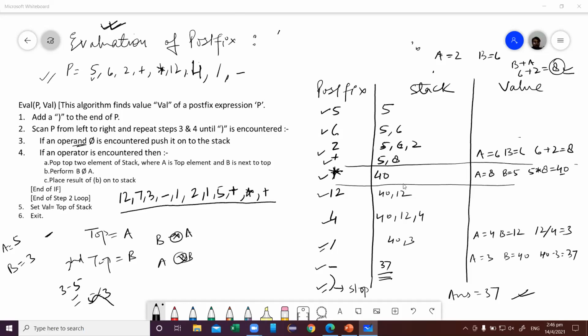Yes. Okay. And remember, whenever this question comes in exam, in any exam, whether internal or external, you have to solve this question using a stack only. Okay. It is not that you directly write the answer. You have to show the complete process. So I hope the process is clear to all. Yes, sir. Okay. And you have to remember this algorithm also. Sometimes questions come, write algorithm for evaluation of postfix and solve this example. So algorithm is very simple. Okay. Good. So let us move to the next algorithm.